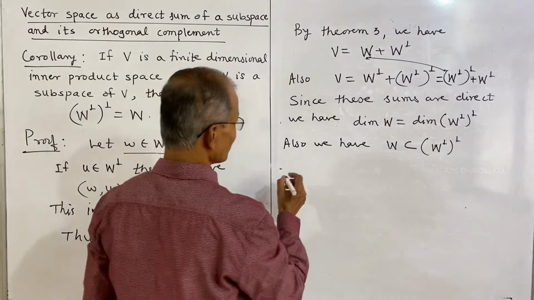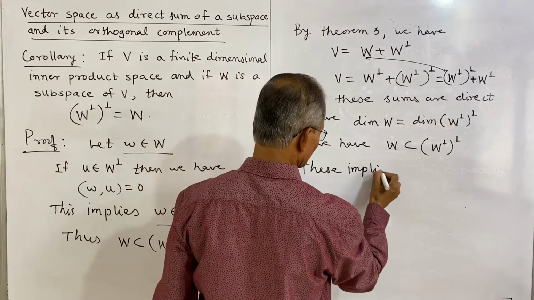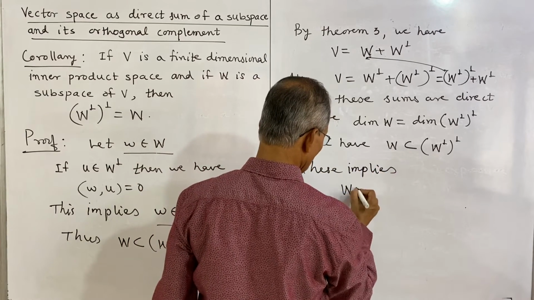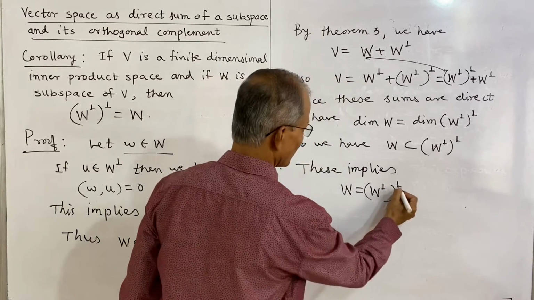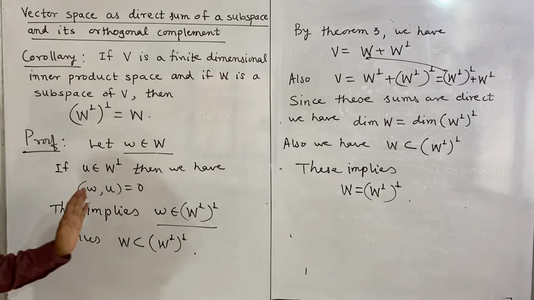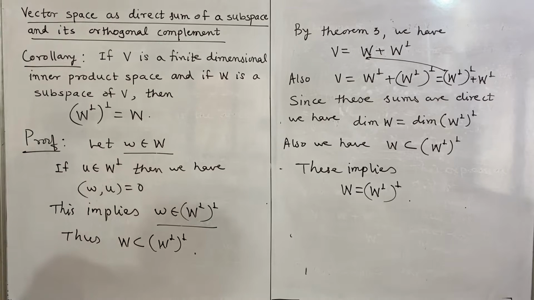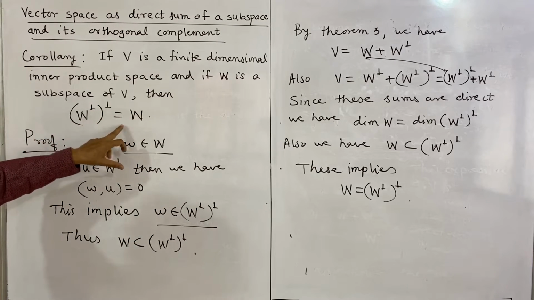So this together implies W is equal to the double orthogonal complement of W, and this proves the corollary. So thus we have shown earlier a vector space is expressed in the form of a subspace plus its orthogonal complement, and we have shown in this corollary that the double orthogonal complement of W is equal to W.